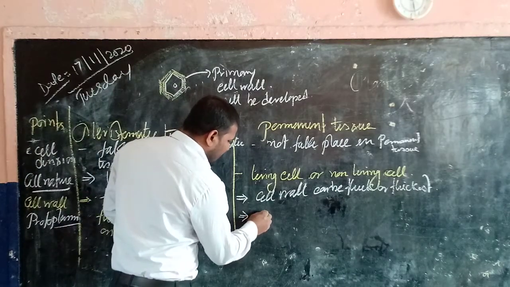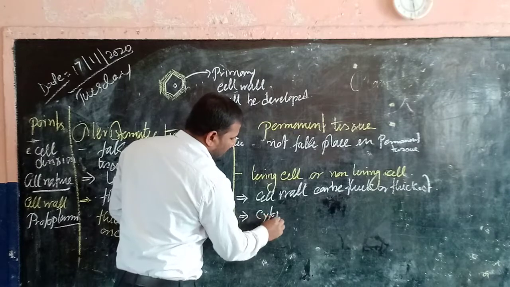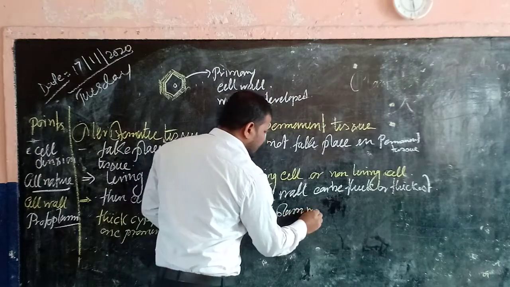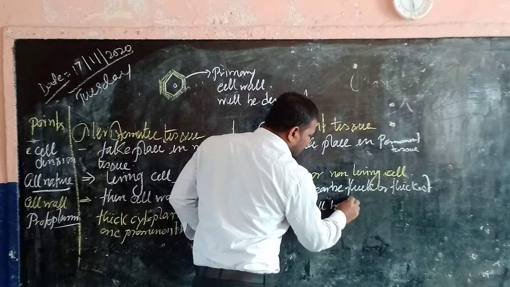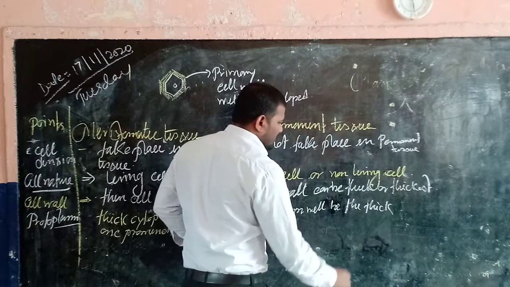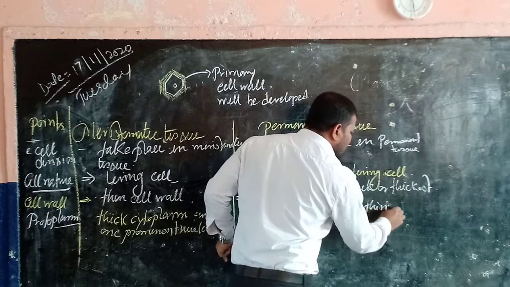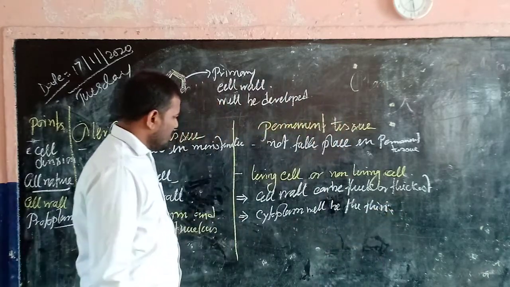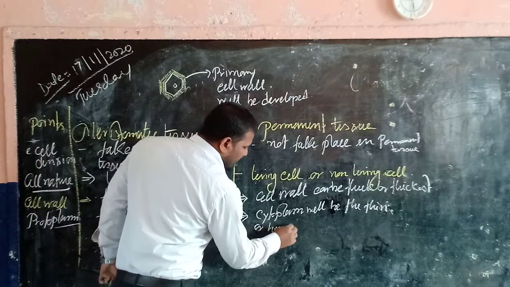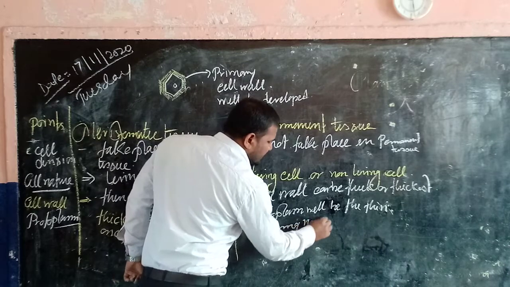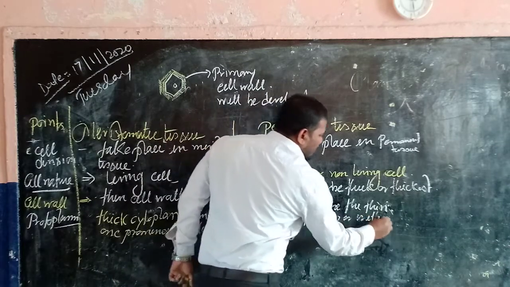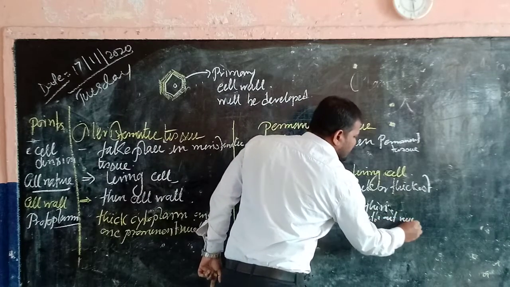In permanent tissue, cytoplasm may be thick or thin, with nucleus or without nucleus.